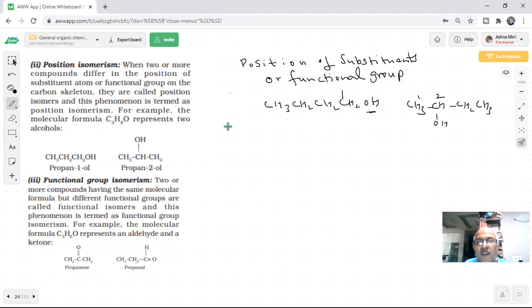For example, if I say butene, can you write the position isomer of butene? How many will be there?